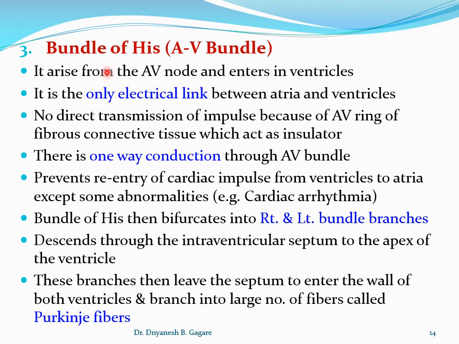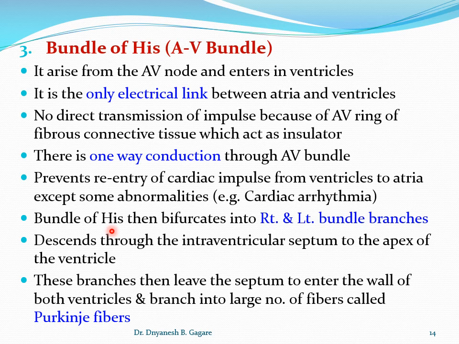Students, up to this point we discussed the impulse produced in the SA node and then spreading over the atria. Now the impulse comes to the AV node and bundle of His and stays there. There is a delay for the impulse.